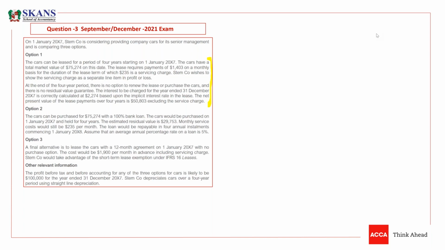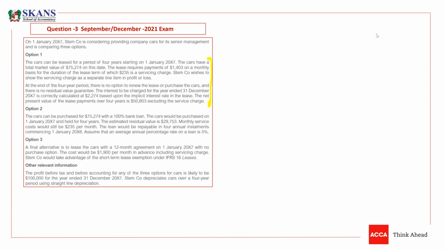The cars have a market value of 75,274 on this date, but we don't record this fair value. As a lessee, we record, this is option one, guys. As a lessee, we recognize the asset at cost and we need to book a lease liability. It is a 4 year lease.